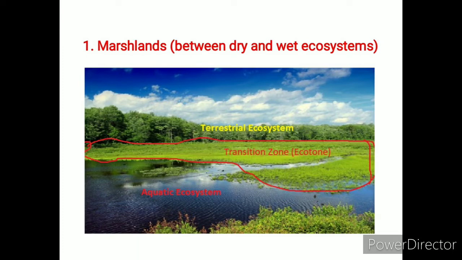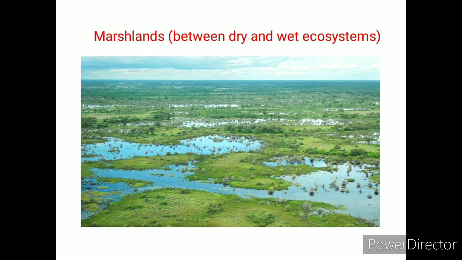Wet meadows occur in areas such as shallow lake basins, low-lying depressions, and the land between shallow marshes and upland areas. Or we can say the land between dry and wet ecosystems is known as the marshlands. They also occur on the edges of large lakes and rivers.